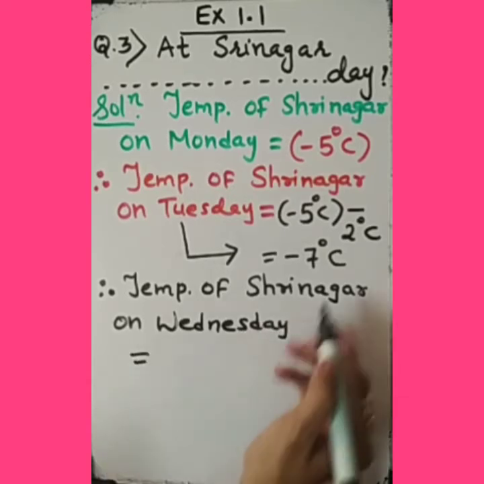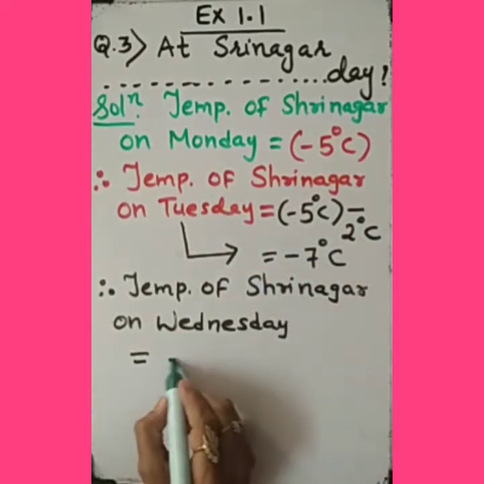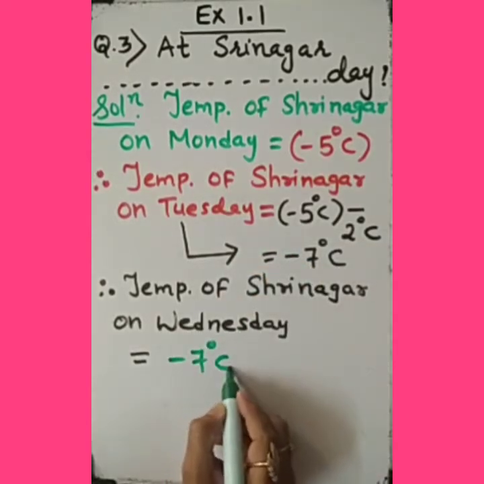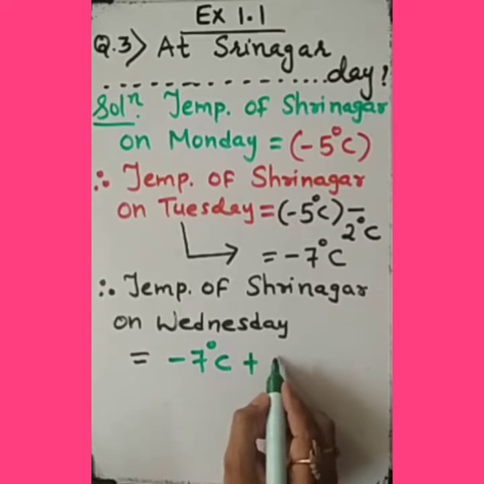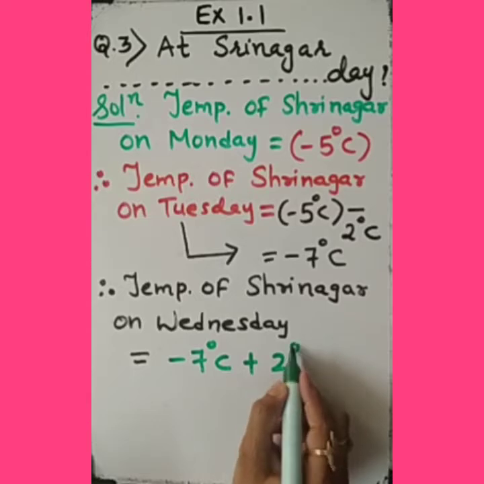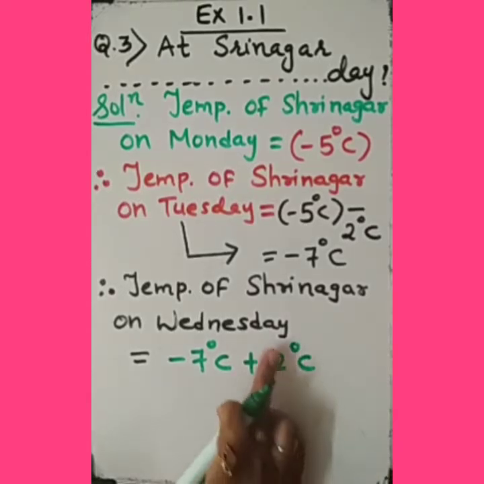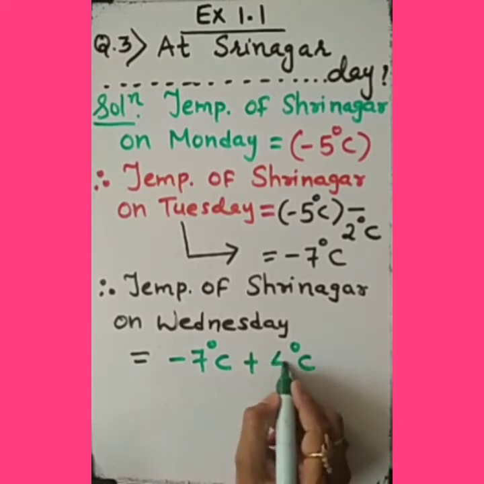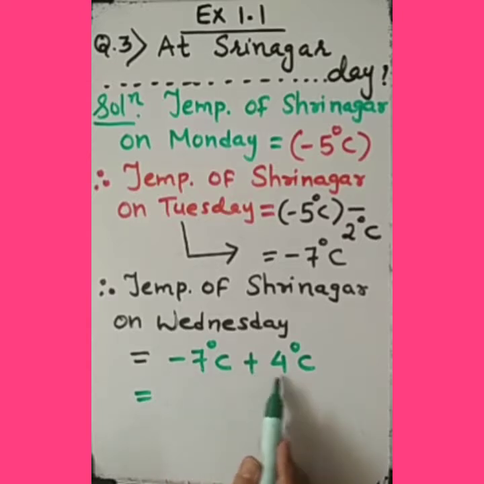As we know, a day before, that is on Tuesday, it was minus 7 degrees Celsius. And after that it rose. Rose means increase. How much did it increase? 4 degrees Celsius it increased. So I am writing 4 degrees Celsius. All of us know very well, minus 7 plus 4.